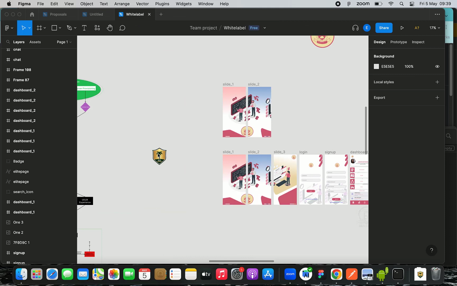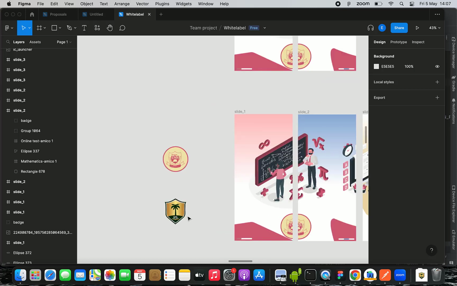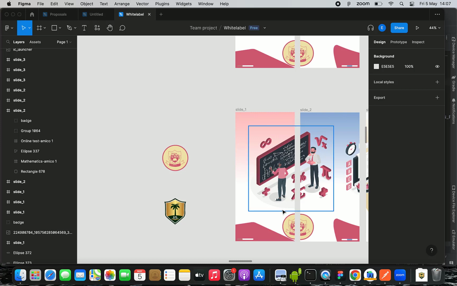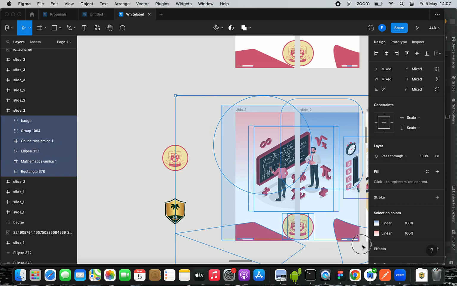In respect of white labeling, we want to change some of the design interface, that is the look and feel. The first thing you would notice is that the color convention of this already white labeled school correlates to this. To change this, we just highlight this particular section. Let's imagine that the first two screens are being white labeled, that is, cloned to correlate with the new organization you're white labeling for.